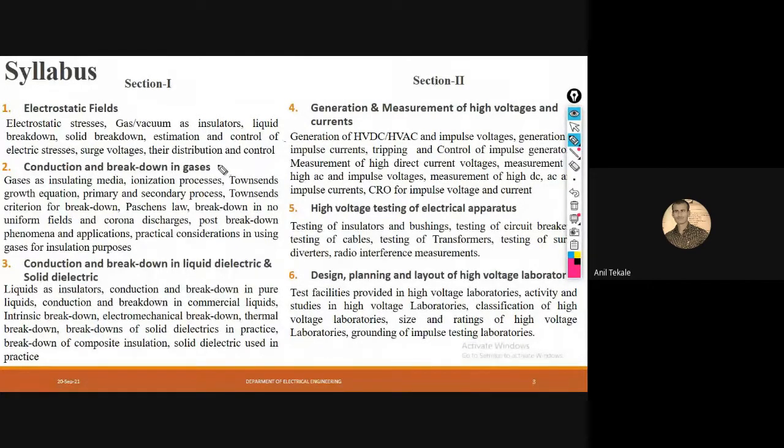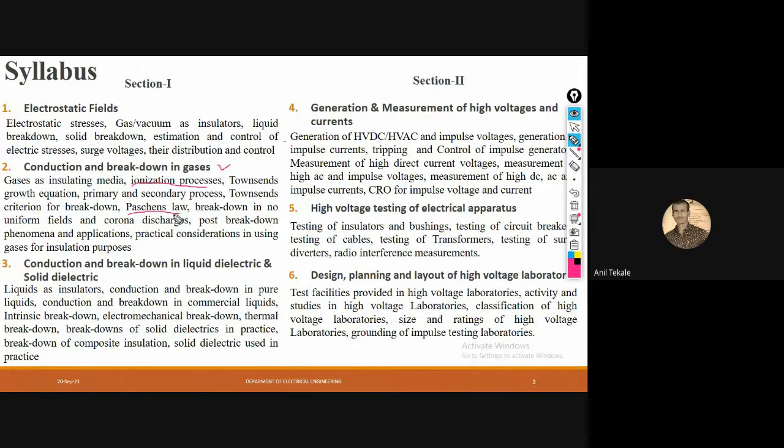The second unit is conduction and breakdown in gases. As we know, in most insulators gases are used as the insulating medium. So how do they get ionized? That ionization process we will see. Then there is Townsend's theory, as well as some of the criteria for breakdown. Also, we will go for Paschen's law.